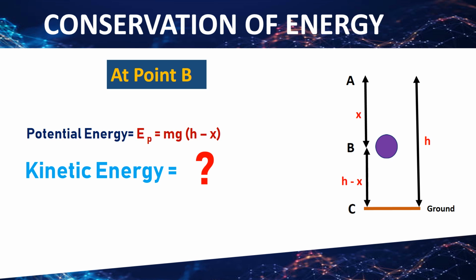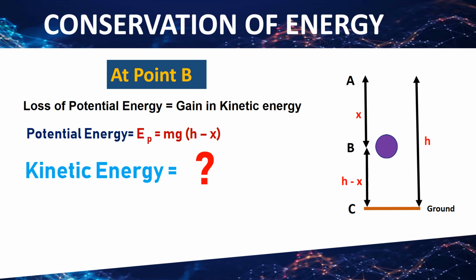We are observing here that the velocity of the body increases when it falls down from point A to B. So kinetic energy also increases. According to the law of conservation of energy, the loss of potential energy appears as a gain in kinetic energy. So we will calculate the loss in potential energy, then we will get the value of kinetic energy.